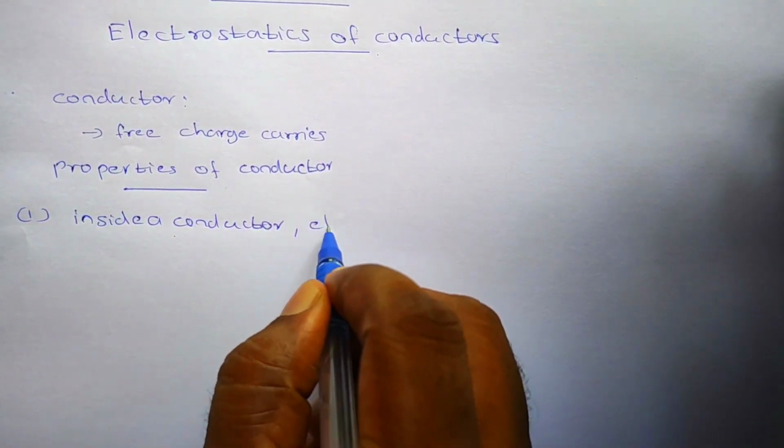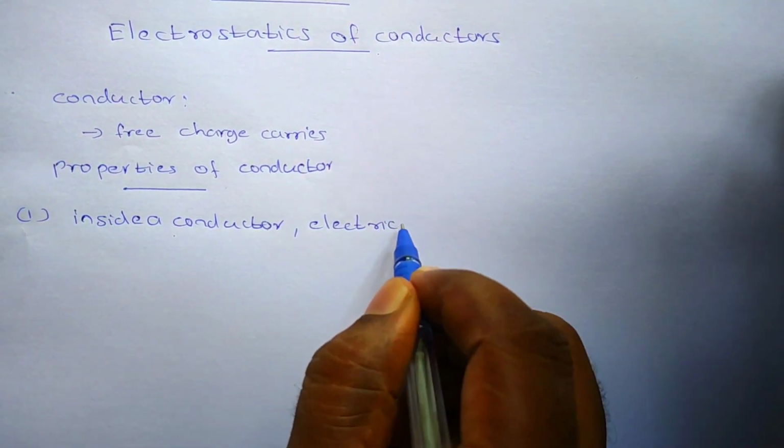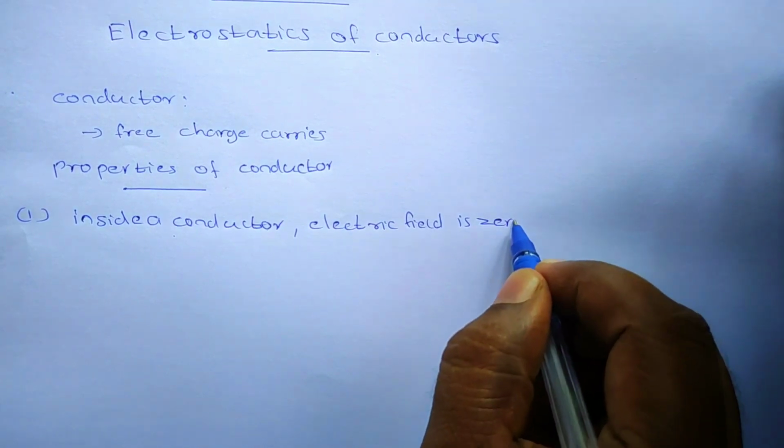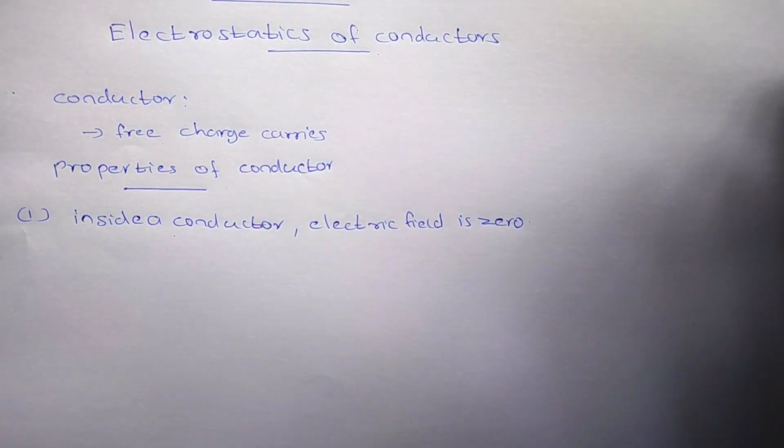The first property we are going to study is that inside a conductor the electric field is zero. Okay, so how is it zero? We will see it.